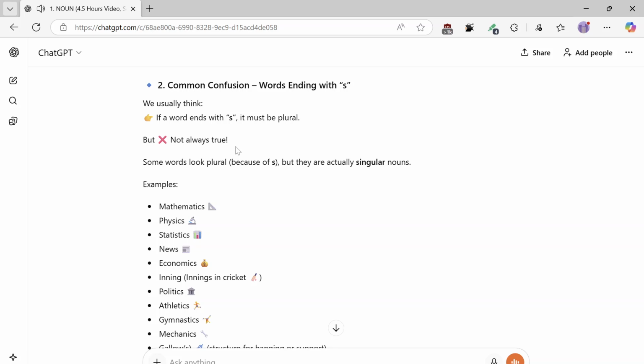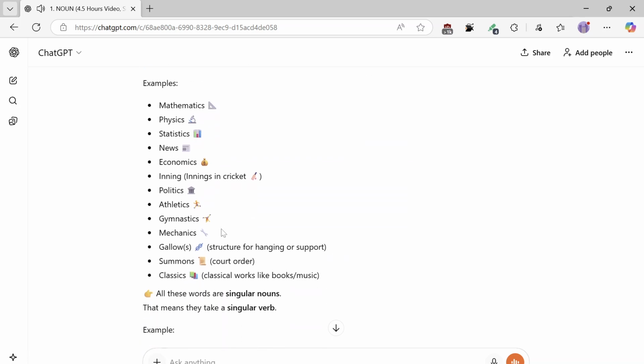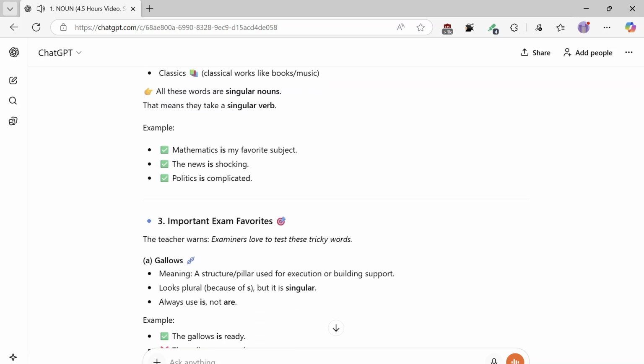Examples: mathematics, physics, statistics, news, economics, innings in cricket, politics, athletics, gymnastics, mechanics, gallows (a structure for hanging or support), summons (a court order), classics (classical works like books, music). All these words are singular nouns. That means they take a singular verb. Example: Mathematics is my favorite subject. The news is shocking. Politics is complicated.